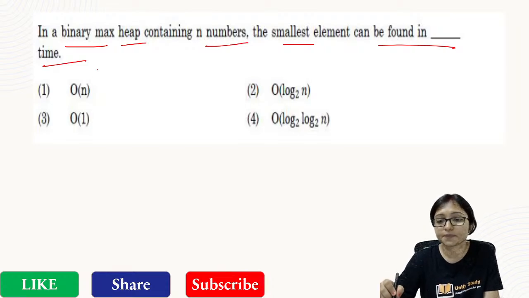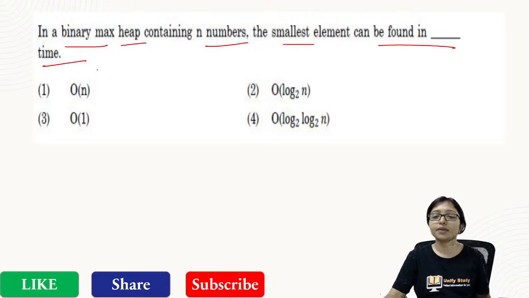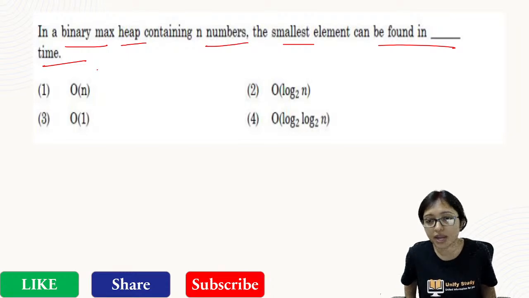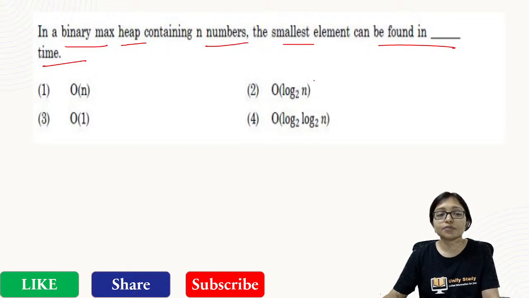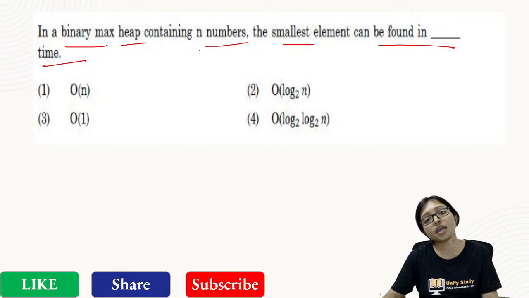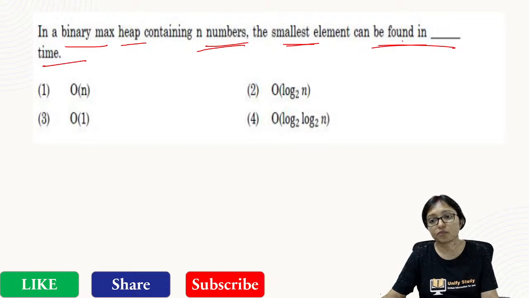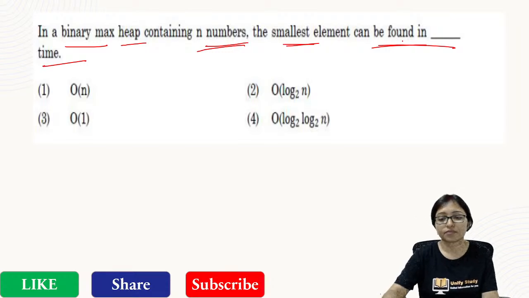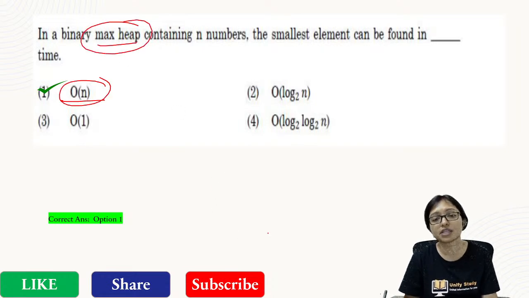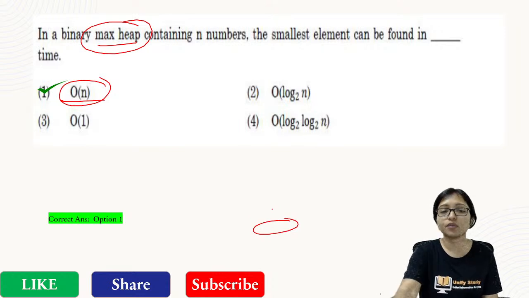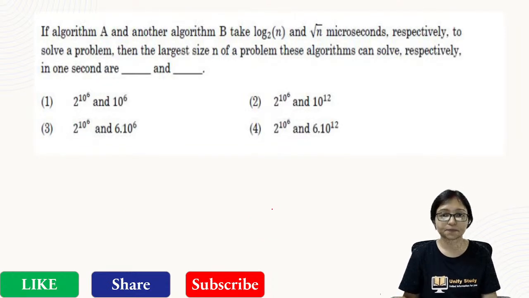What will be the time? Merge sort is not in place because merge sort is taking an extra array. Merge sort is working with an extra array. That's why merge sort is not an in place algorithm. What will be the answer for this one? Binary max heap containing n number, smallest element can be found in time. Yes, that is order of n. Max heap, it is max heap. So definitely smallest element is in the leaf. So that's why it will be order of n, definitely.